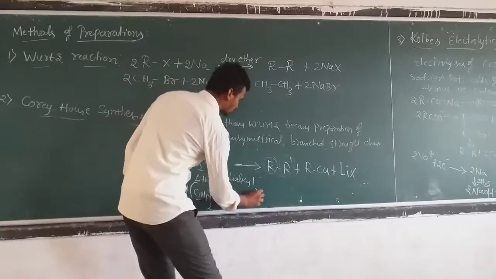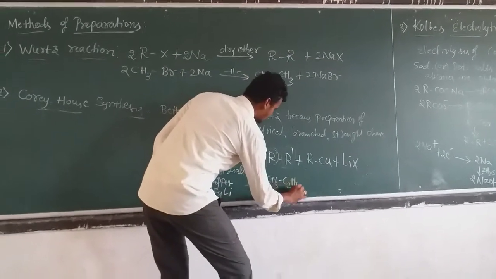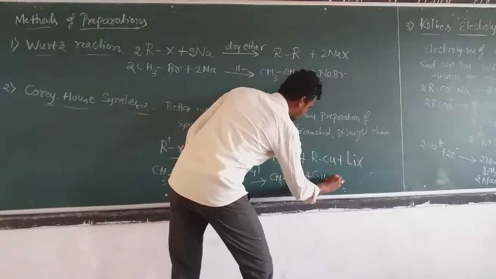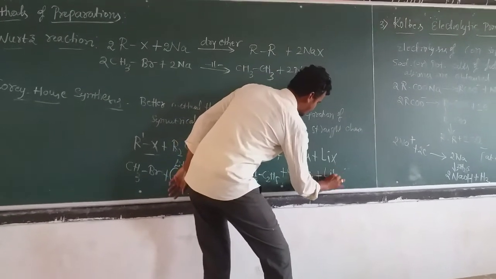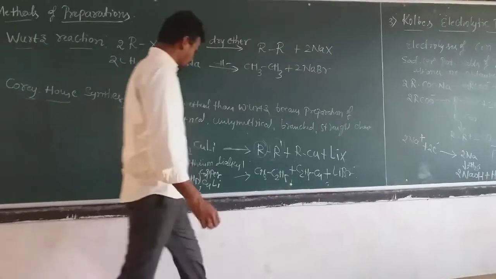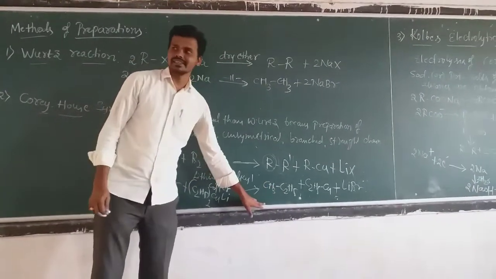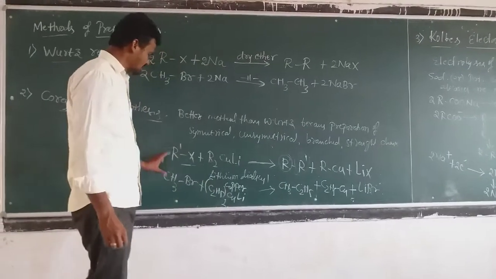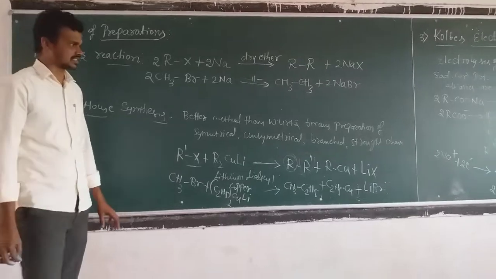This is the product: CH3C2H5 plus ethyl copper, C2H5Cu, then lithium bromide. So this type, see here, is an unsymmetrical alkane. An unsymmetrical alkane is obtained. This is called the Corey-House synthesis.